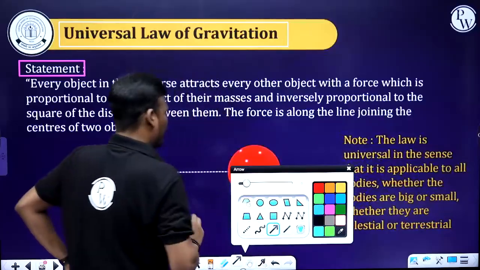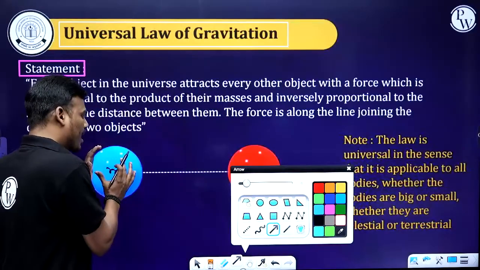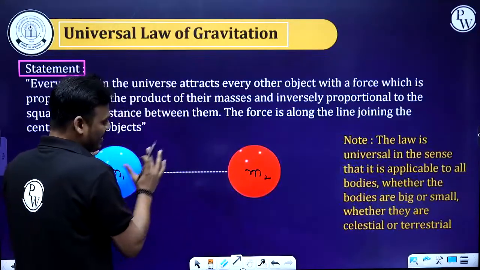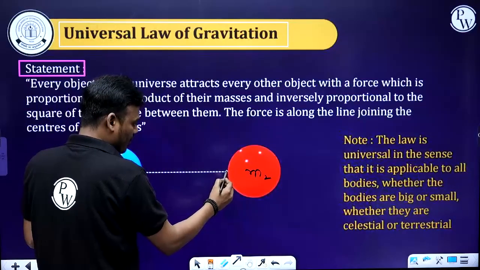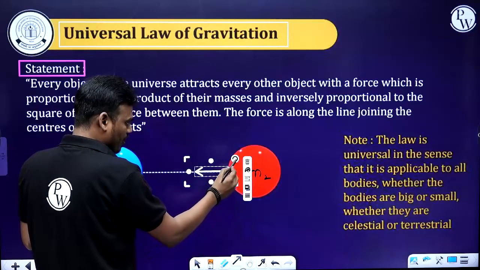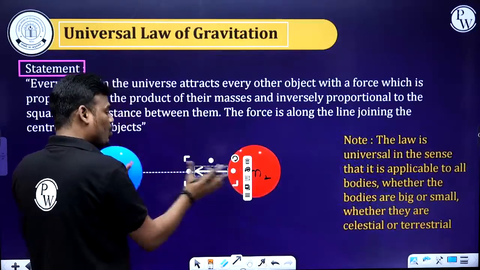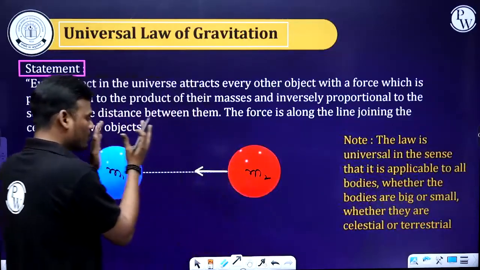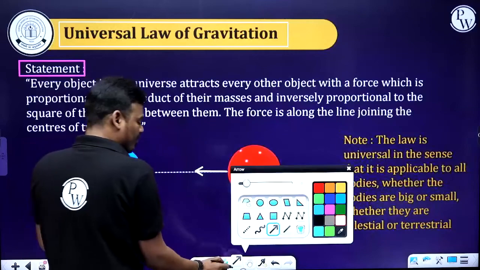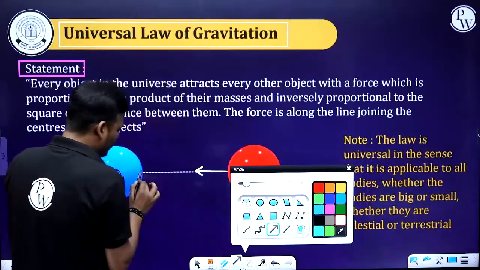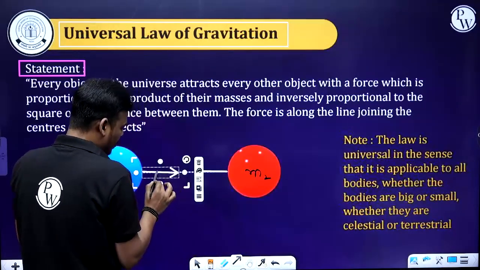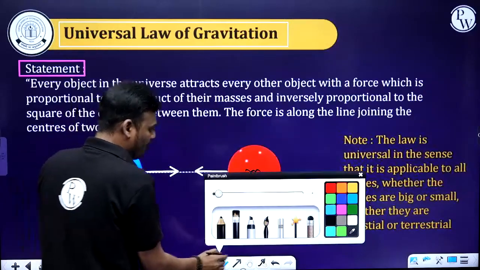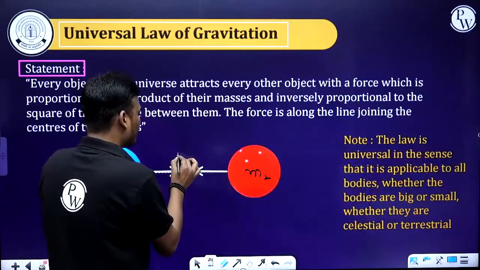What is that attractive in nature? For example, this mass 1 is exerting a force on mass 2. Therefore, it is attractive in nature, trying to bring this body towards it. At the same time, mass 2 is also exerting a force on mass 1 and trying to move this body towards it. So this is a force that is attractive in nature. And we call this force the gravitational force.